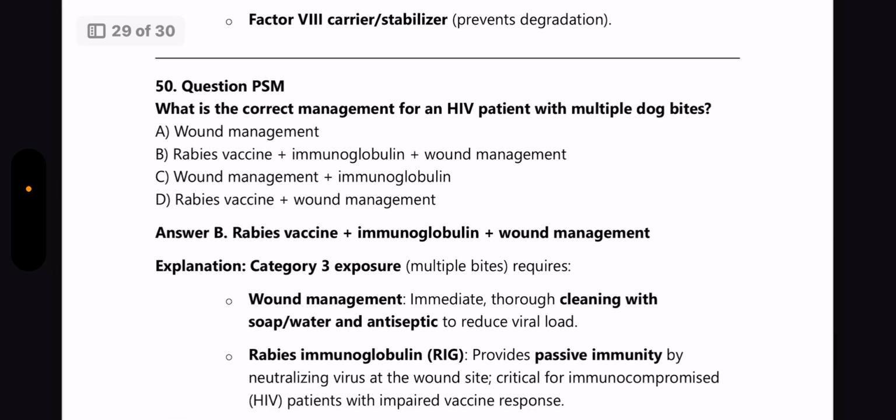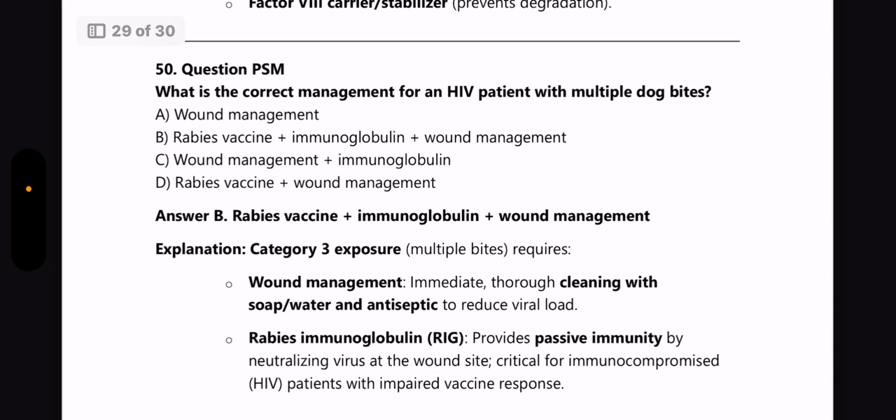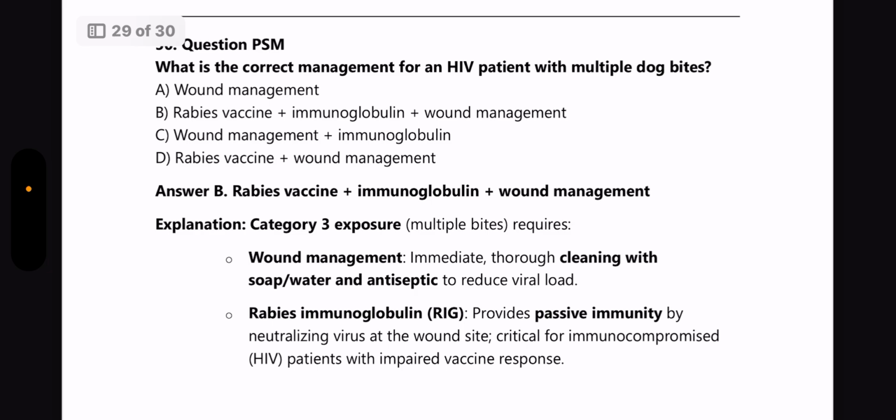Next question from PSM. What is the correct management for an HIV patient with multiple dog bites? The answer here is rabies vaccine plus immunoglobulin plus wound management, because it becomes a category 3 exposure. Again, the rabies management, please go through it. It's very, very important. And tetanus injection is also very, very important. Please go through that. Here it is a category 3 exposure, and that is why we'll be providing rabies vaccine, immunoglobulin and wound management.